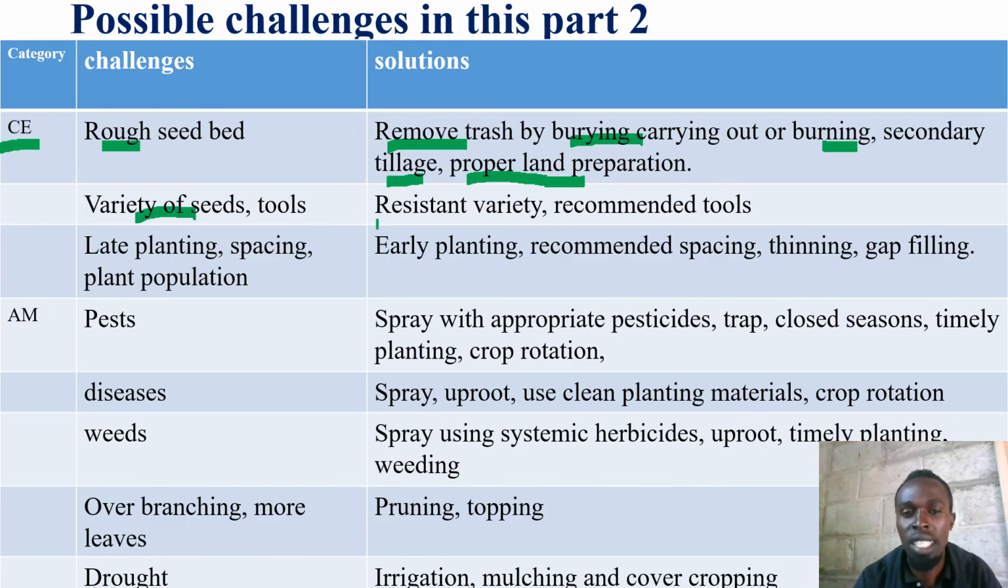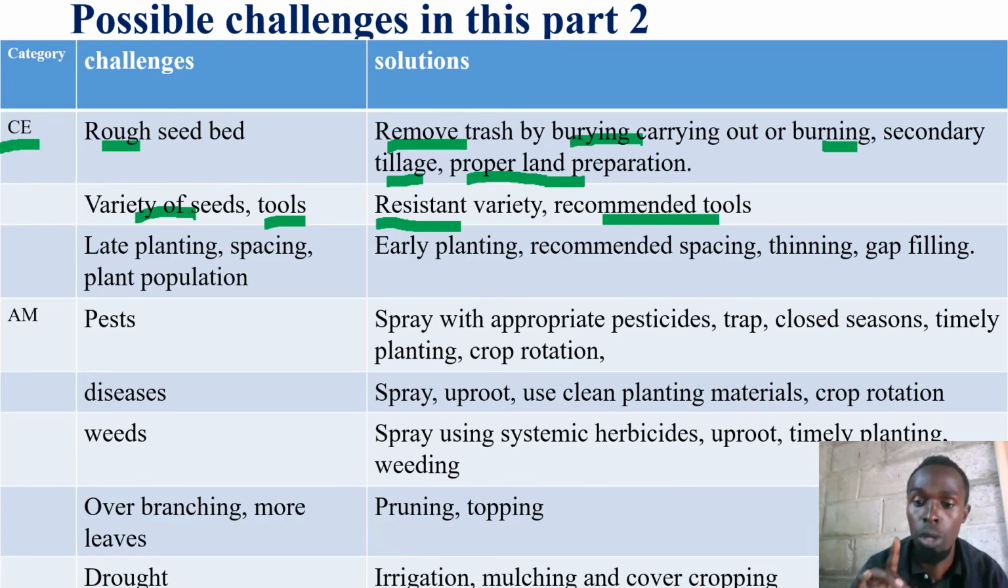Then another challenge may be the variety of seeds, still under crop establishment. We are saying use resistant seeds. Another challenge may be tools. Maybe this person was using wrong tools to plant. They were using a forked hoe to make holes for cereals. Then they are saying no, that's not right. As an agriculturist, like a farmer like me, we are saying use recommended tools respectively, because I know you also handled the issue of tools in senior 1 and you are able to tell which tool does what and how it is used in crop production.